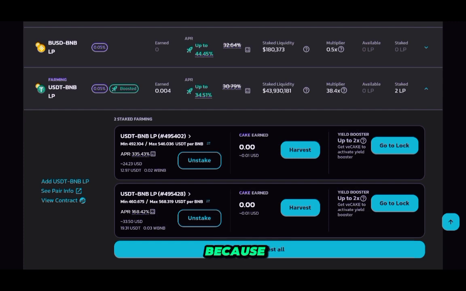Doesn't really matter, because all I wanted to show you is that you can harvest at any point in time. You can harvest once a day, twice a day, it's up to you. And also, very important, you can unstake at any time. So if tomorrow you change your mind and you want to take your Cake out of the liquidity pool you are providing right now, you can. So I really like this option.